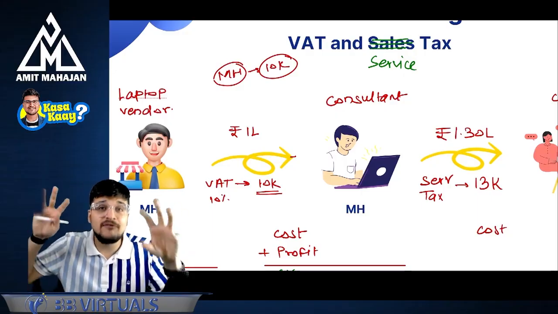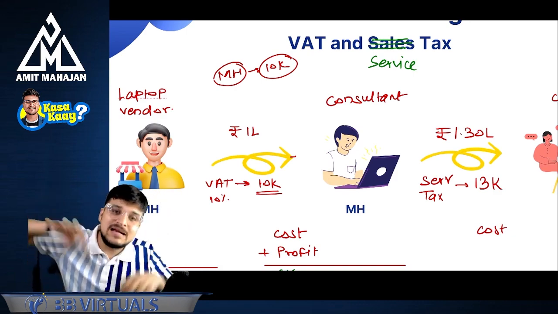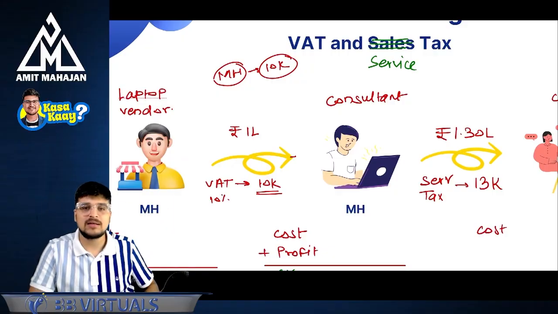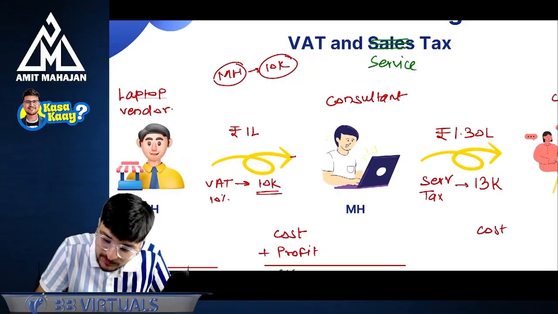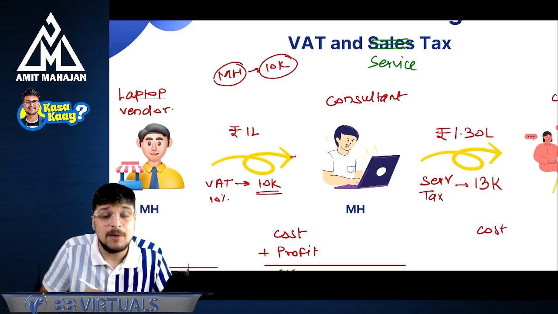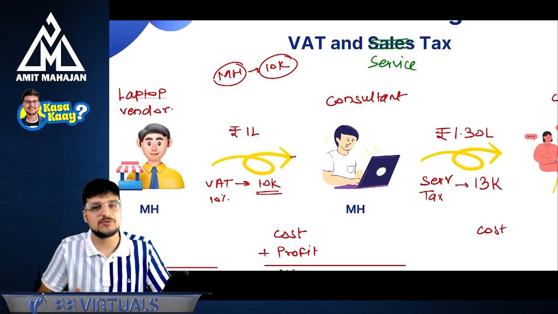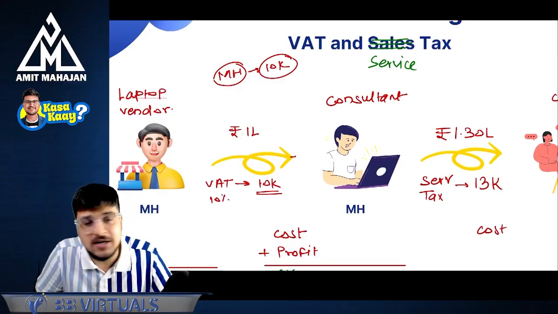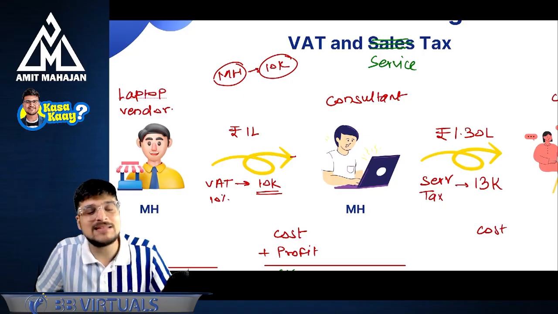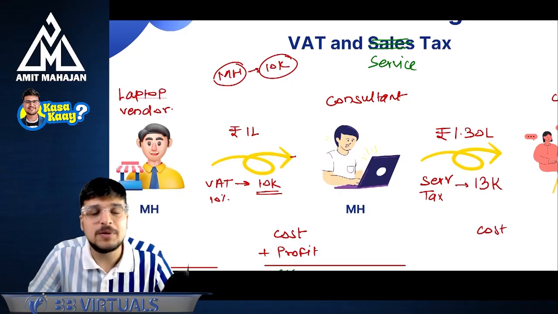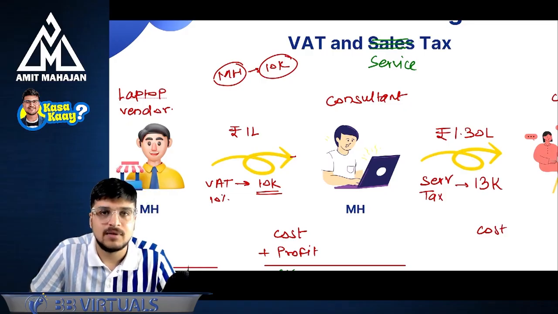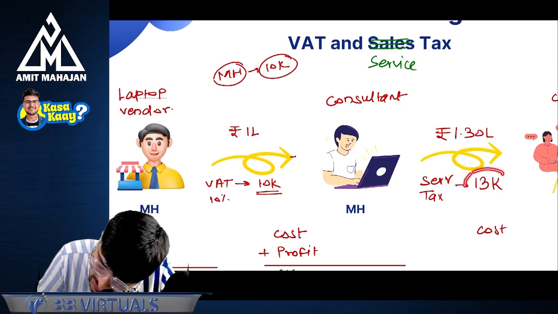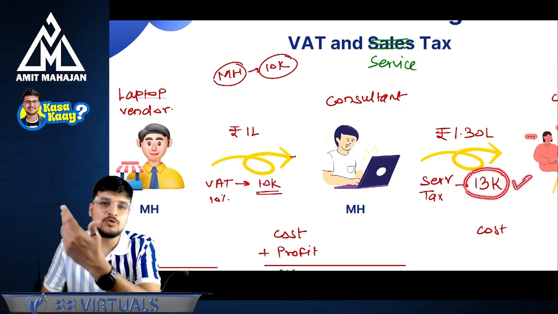and on my outward supply, the tax which is going to be paid is to the central government. And that's why there was a difficulty in taking a credit of the state government against the outward tax of central government. And that's why, even though I have paid 10,000 rupees of tax, I was still not getting a credit of 10,000. Modi ji asked me to pay the entire 13,000 rupees. Why? Because Modi did not agree with the sentence that I have already paid that 10,000 rupees to Maharashtra government. He did not agree to this fact. And that's why I have to pay 13,000 rupees as it is to the central government.